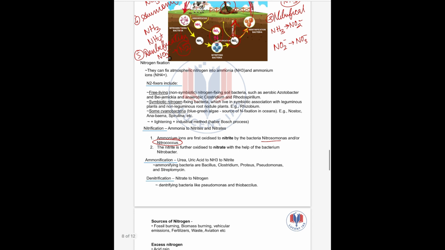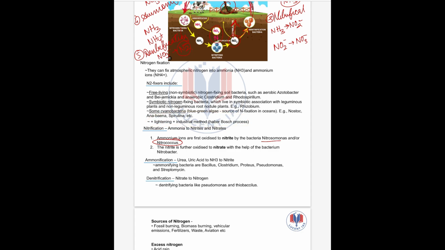For exam point of view, we must know the bacteria that are useful in each process. For nitrogen fixation, we have free living bacteria like Azotobacter or Beijerinckia, or anaerobic Clostridium or Rhodospirillum. Then symbiotic nitrogen fixers like Rhizobium, who lives in a symbiotic relationship. Then cyanobacteria like Nostoc, Anabaena, Spirulina, plus lightning plus industrial method.